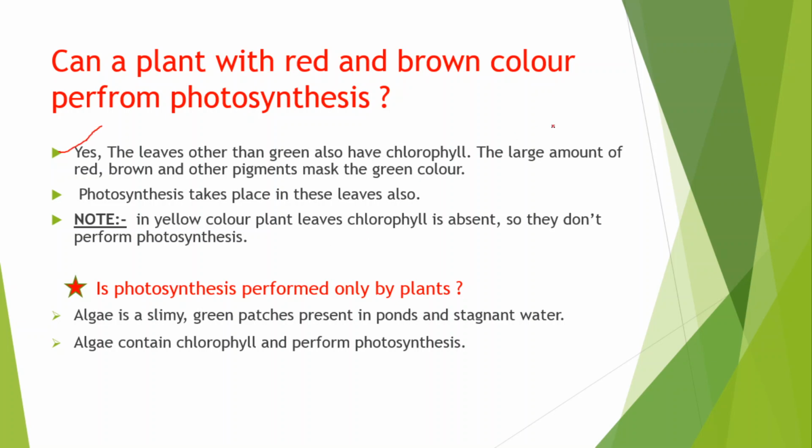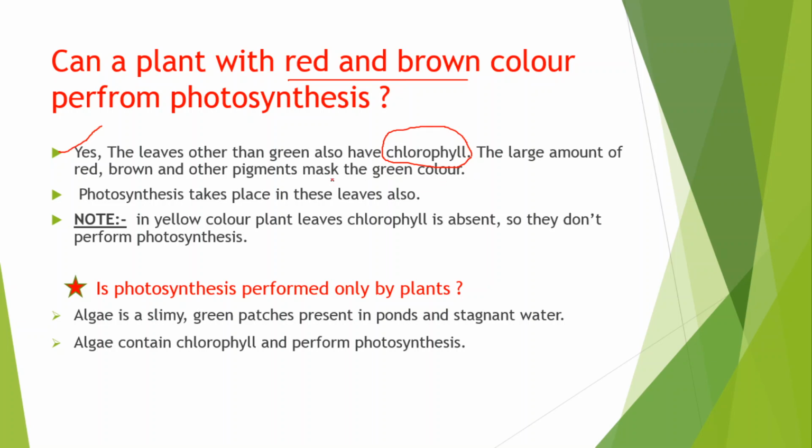I told you chlorophyll is a green color pigment, and because of chlorophyll only, plant leaves appear green in color. In the leaves with red and brown color, the quantity of chlorophyll is less, but chlorophyll is not completely absent. Remember this: chlorophyll is not completely absent in those leaves, but its quantity is very less.